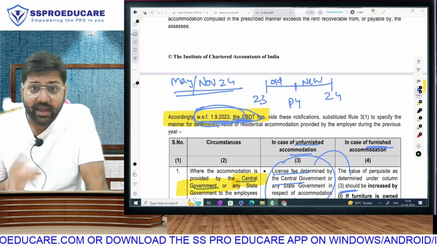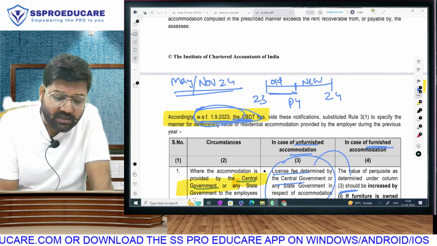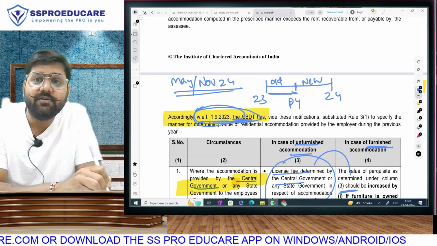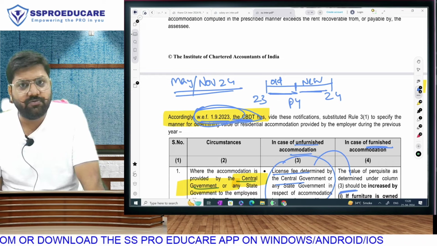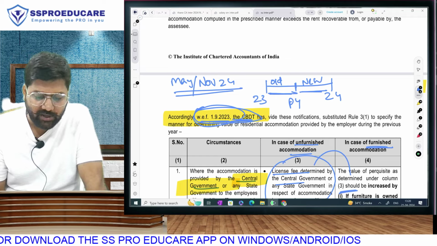Yes, as per law, till August, the calculation should be as per the old calculation. And from September, the calculation should be as per the new. So now, what did ICAI do?